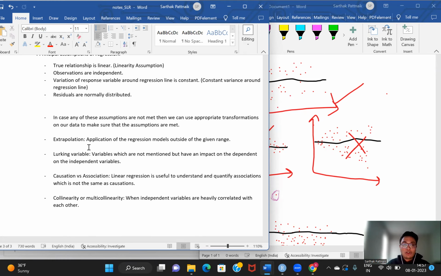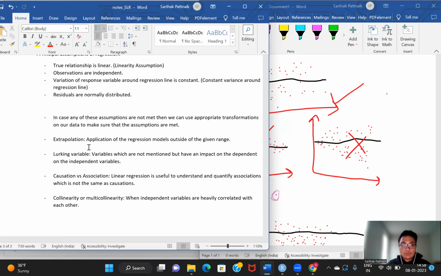The next concept is causation versus association. Now, there is a difference between association and causation. Causation means a change in one causing a change in the other. Association is different. Association means how the two entities are related to each other. Now, it is important to understand that linear regression is useful to quantify associations, but it is not a valid measure of causation. It can show you how a variable is associated with the other variable, but it is not a proper quantification of how one changes with the other, right?